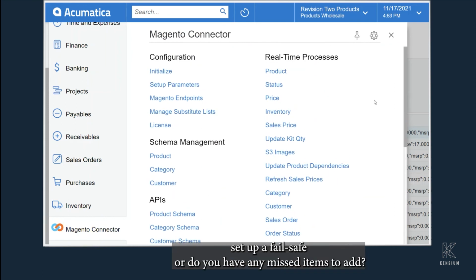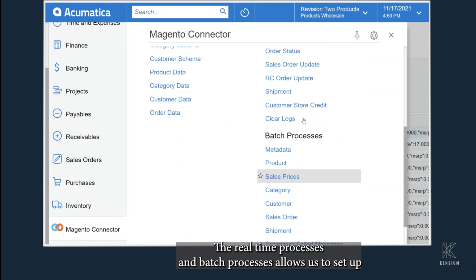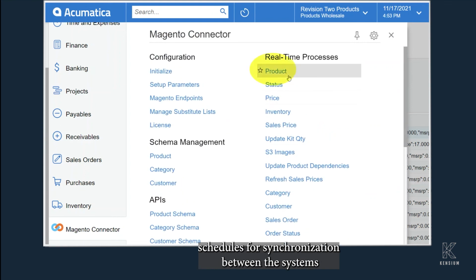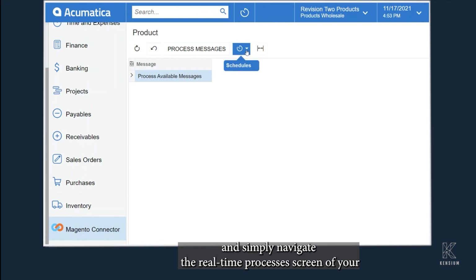Want to set up a failsafe, or do you have any missed items to add? The real-time processes and batch processes allow us to set up schedules for synchronization between the systems. Simply navigate to the real-time processes screen of your choosing for the entity and set up a schedule to process messages that may have been missed by the connector.